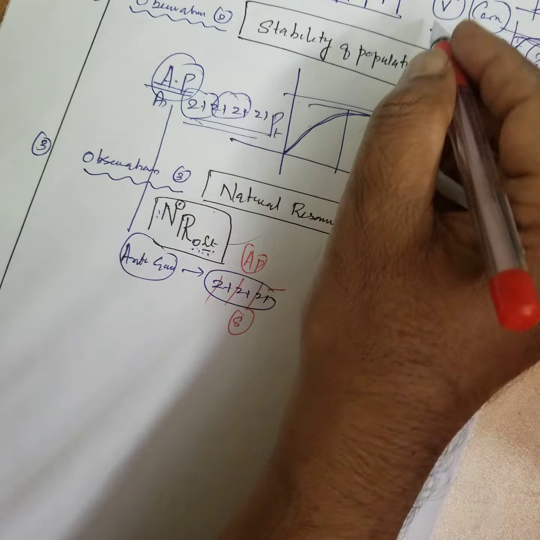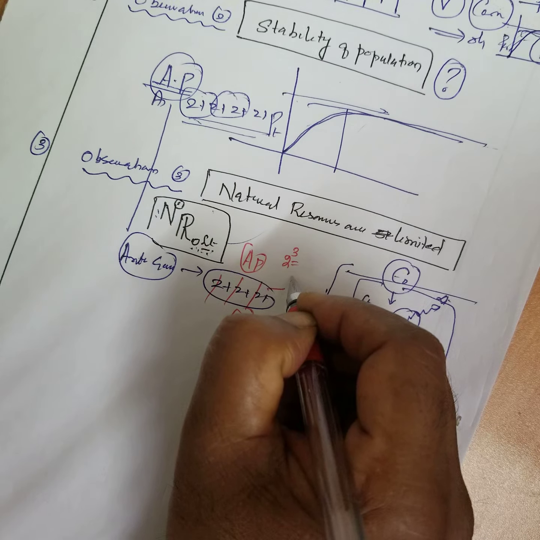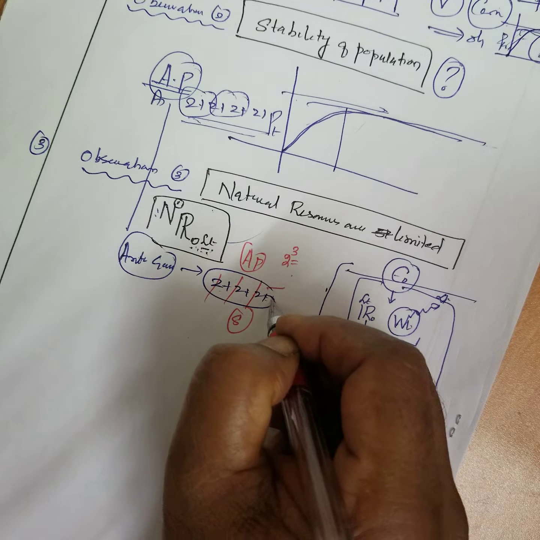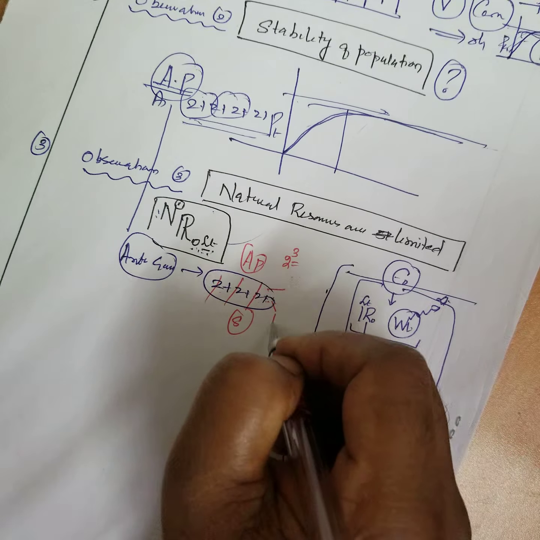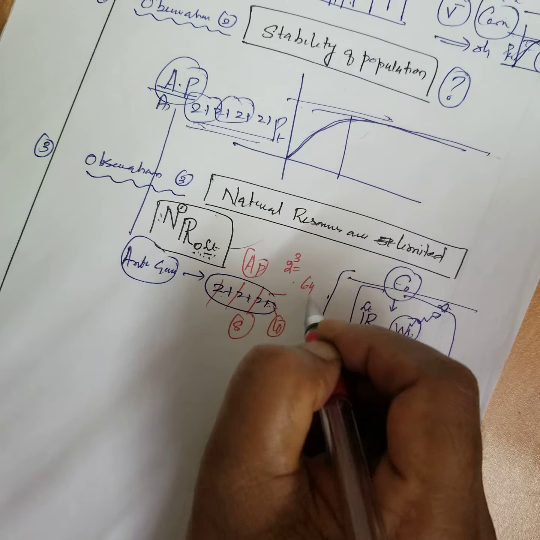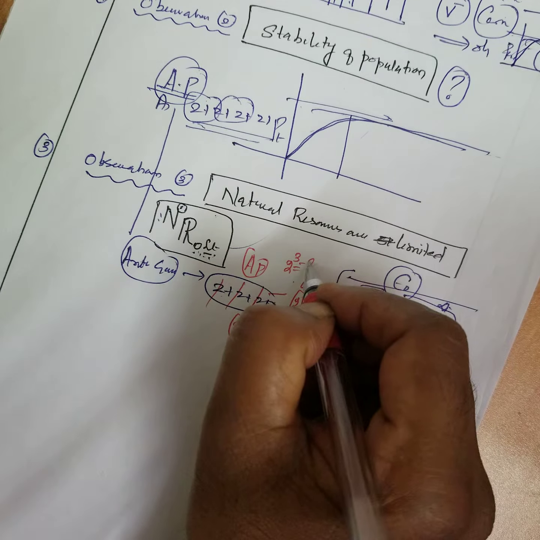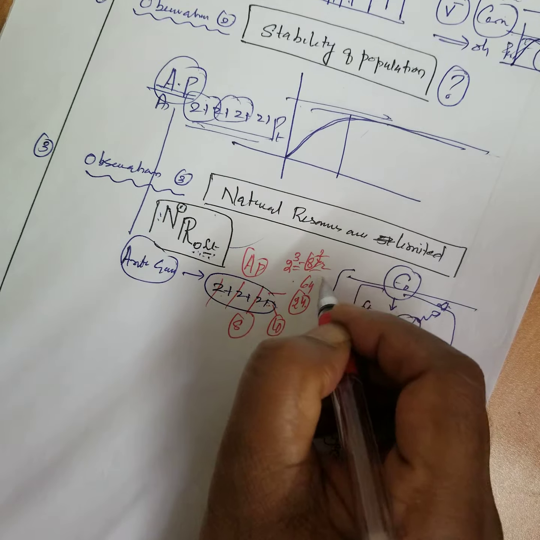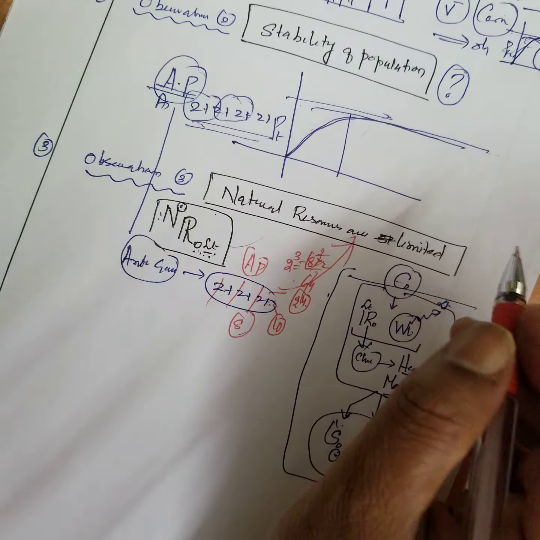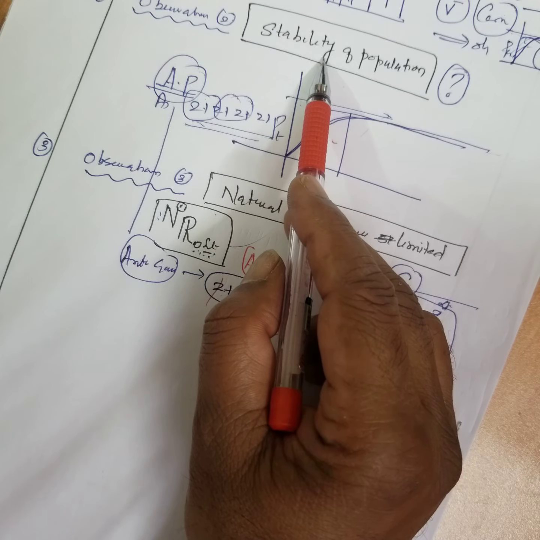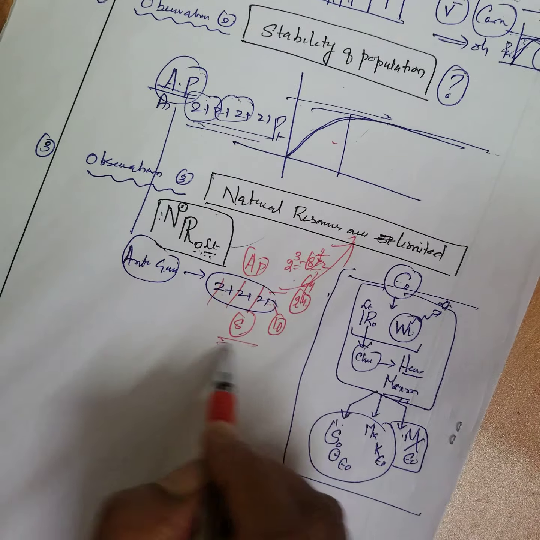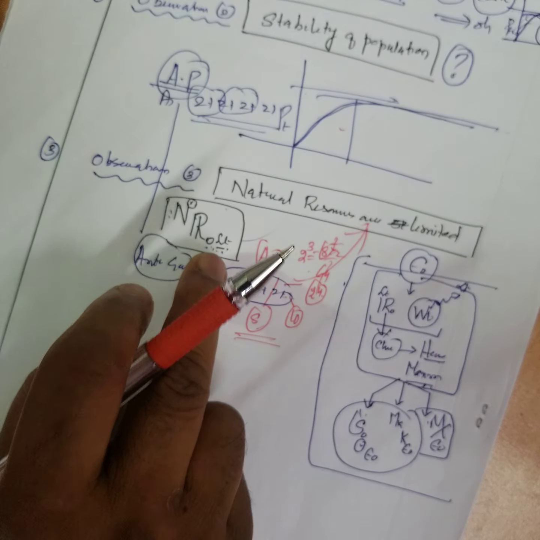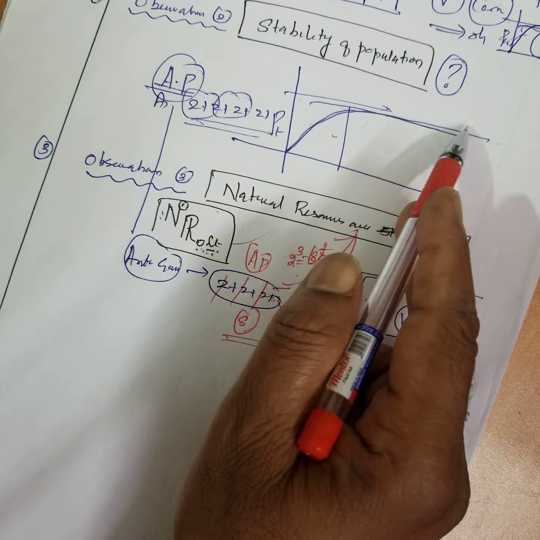But here, 2 to the power of 3, that means 8, and 2 to the power of 4, 16, 2 to the power of 6, 64 times. It goes like a GP. That is population, rapid multiplication. But food is constant. Therefore, resources are constant. Therefore, we get stability of population.